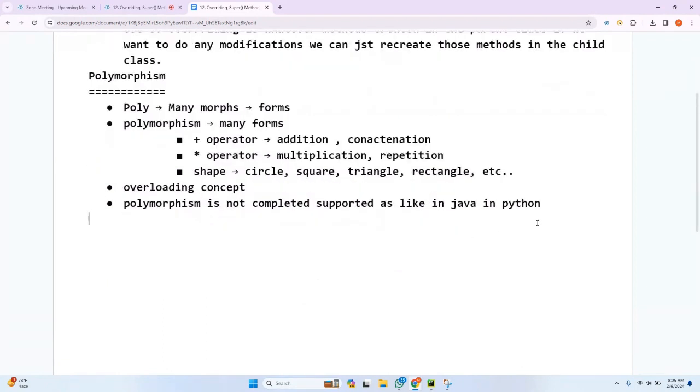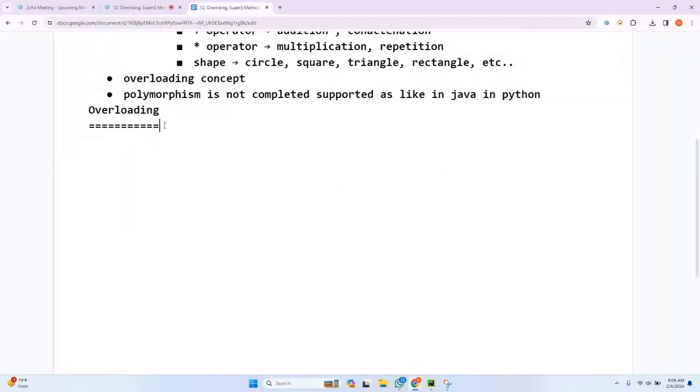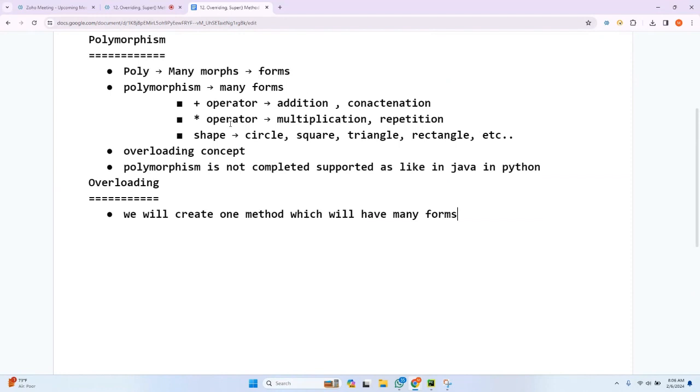Then what is overloading? Very important: overriding, the super method, as well as overloading and polymorphism. We will implement polymorphism using the overloading concept, and we can also implement it using the overriding concept as well. When I say overloading, we will create one method which will have many forms. So how can I implement polymorphism? By using overloading. And what is overloading? Overloading means we create one method which has many forms. Just by this, you may not have any understanding.